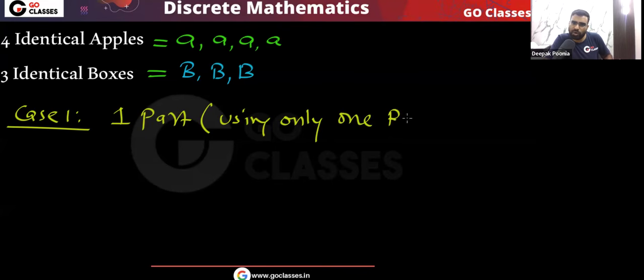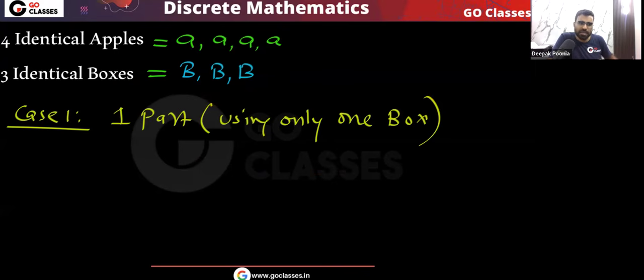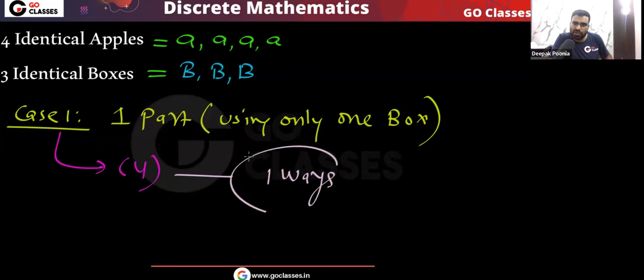We are using only one box. Tell me one thing: if I use only one box, does it matter which box I use? No, it does not matter, because all the boxes are identical. So if you are using one box, you can use any box. And remember, all the apples are identical. Basically, in case one, all the apples we will put in one box, all the 4 apples together.